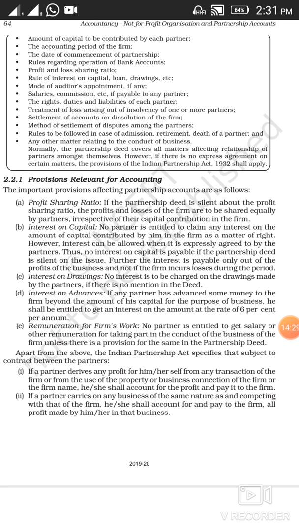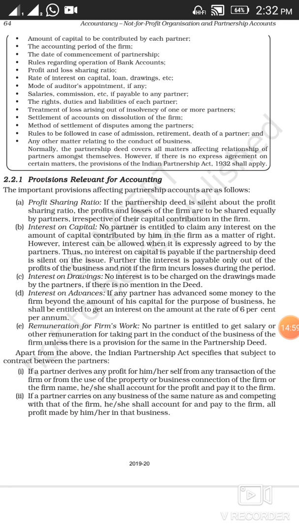I am telling you, if the deed is silent about these issues, it is important for numerical questions also. If nothing is mentioned about how the partners are going to share profit and loss of the business, then the profit and loss will be shared among the partners in equal ratio.